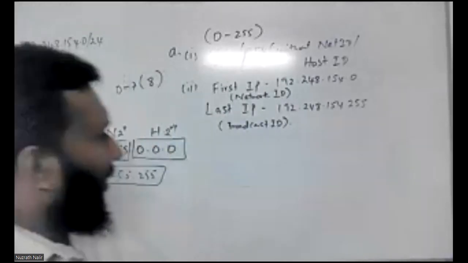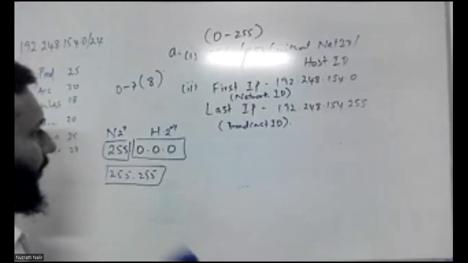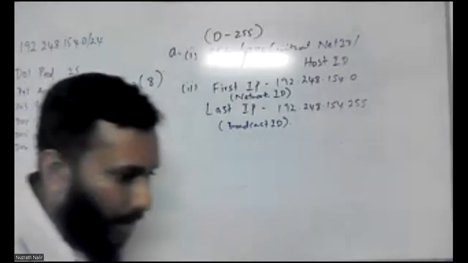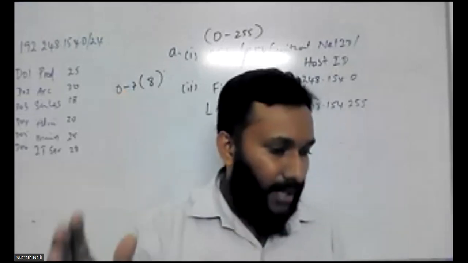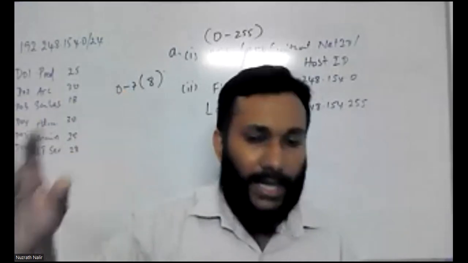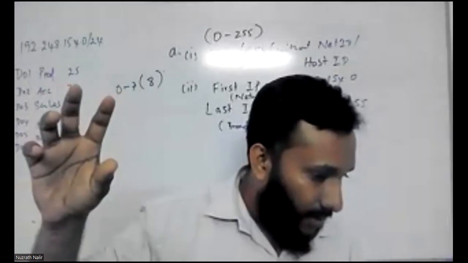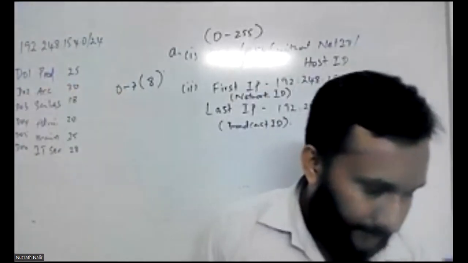But here, my dear students, what I'm going to explain is how many host bits are required to create the required subnets.